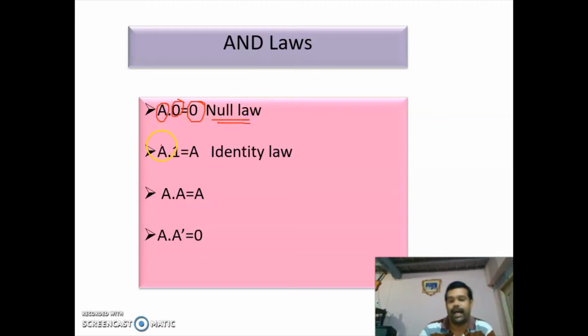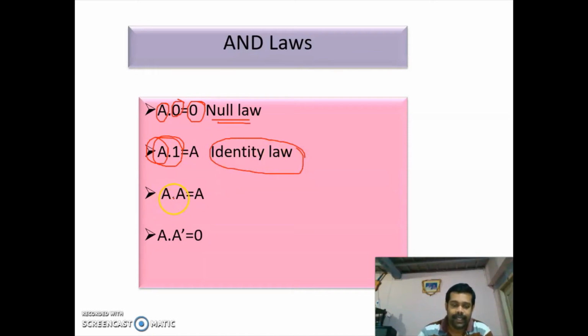Next is the identity law. So this operation is an AND operation. So here you are having two inputs, this is a constant and this is a variable. One of the inputs is 1. So in an AND operation, if both the inputs are 1, output will be 1. So here one of the inputs is 1, so the output depends upon the other input. If this input is 1, output is 1. If this input is 0, output is 0. So this law is called the identity law.